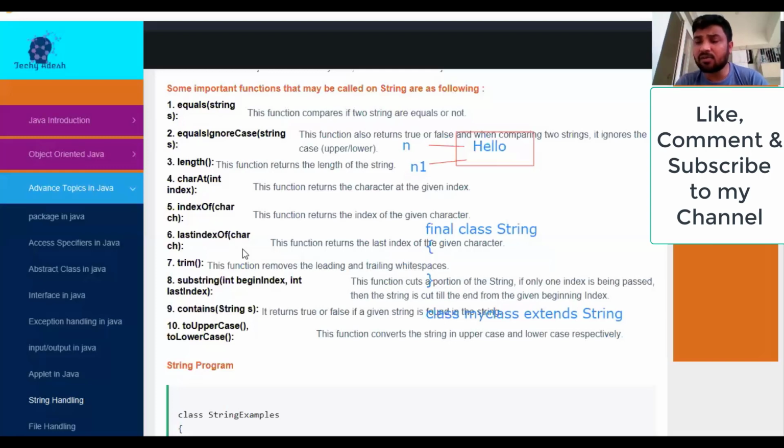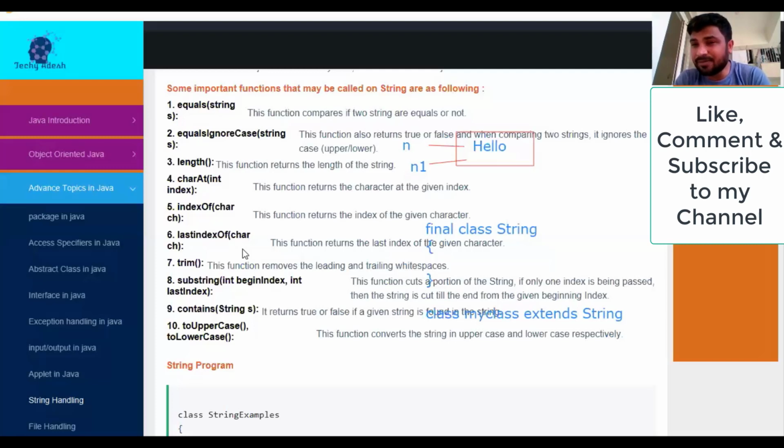I can call those functions directly with the value of the string, like "hello".indexOf('e'). Not only can I call the functions with the variable, but directly with the values as well. Instead of writing the variables, I can also write the string values, right?